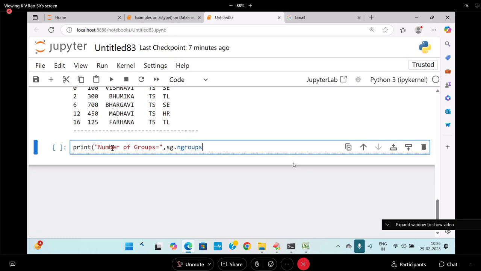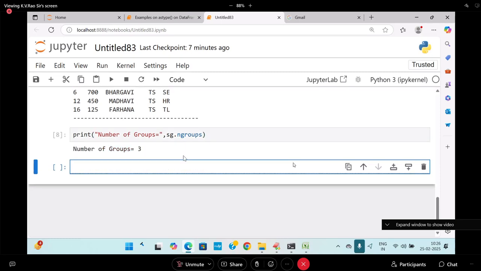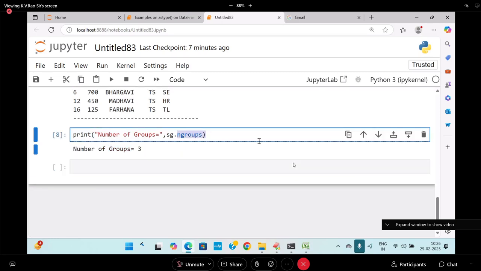Number of groups is equal to what? 3. What is this n_groups? It is an attribute. Present in where? On the DataFrameGroupBy object, SG. N groups is called an attribute of the DataFrameGroupBy. This will give you the number of groups.